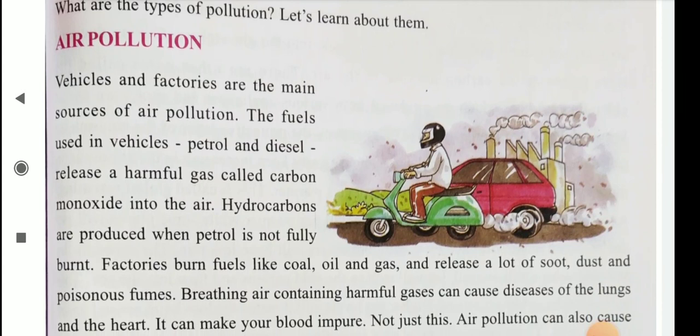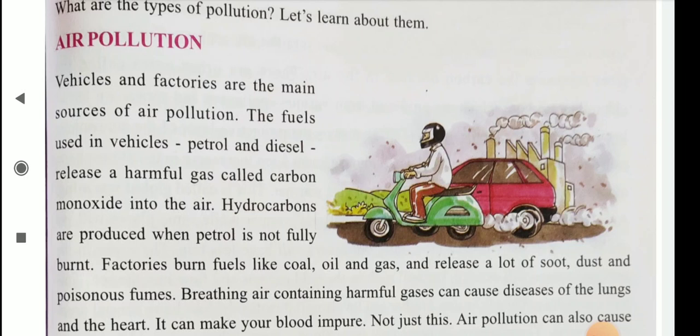Vehicles and factories are the main sources of air pollution. The fuels used in vehicles, that is petrol and diesel, release a harmful gas called carbon monoxide into the air. Hydrocarbons are produced when petrol is not fully burnt.